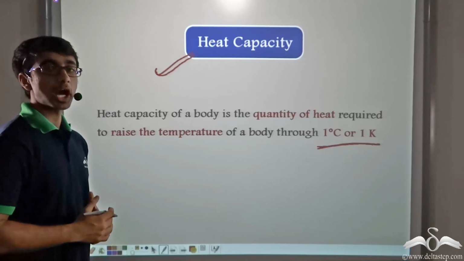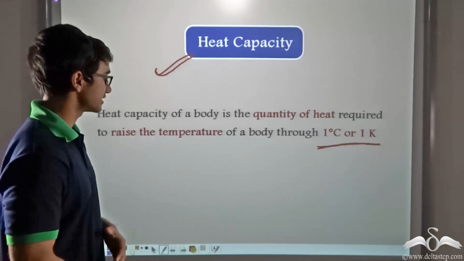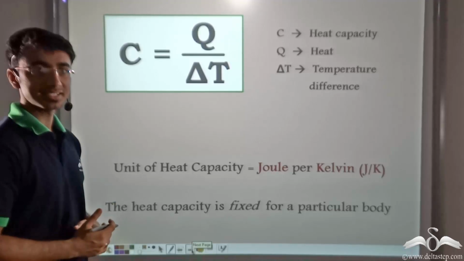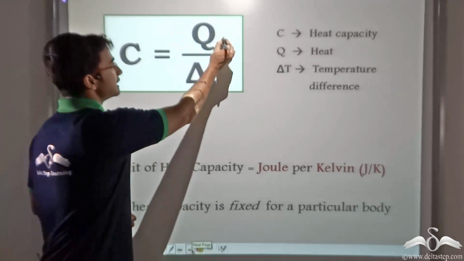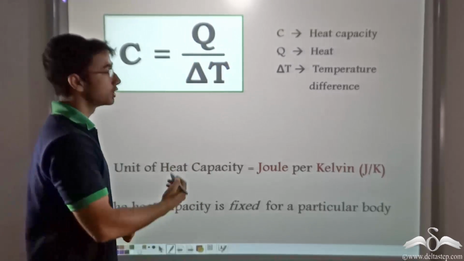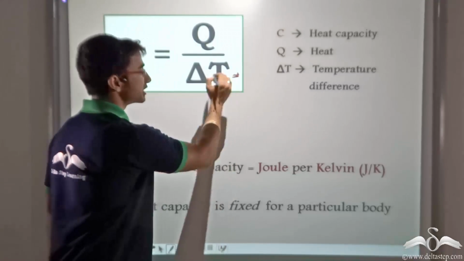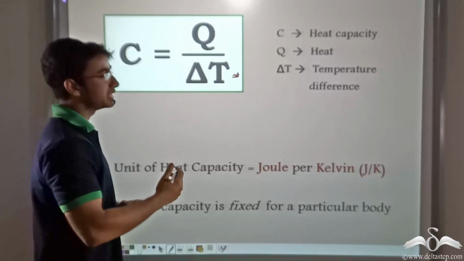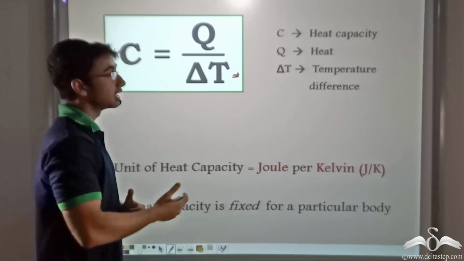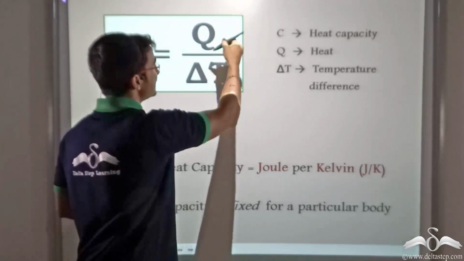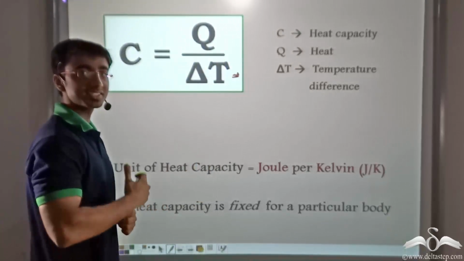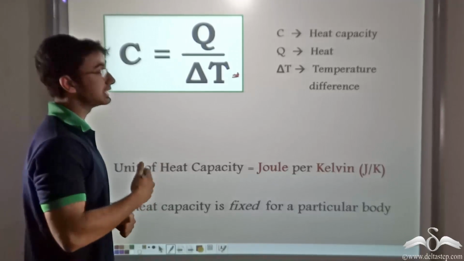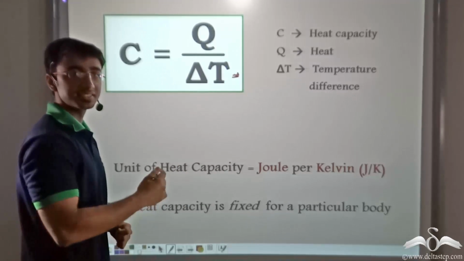First, let us find out how we are mathematically defining heat capacity. So mathematically, heat capacity is defined as the ratio between the amount of heat absorbed or released to the difference in temperature caused. So if amount of heat is being absorbed, it means that there is a rise in temperature. In other words, we can say that when heat energy is being absorbed, the temperature is increasing. Likewise, if there is a release in heat energy, it implies that temperature is decreasing.